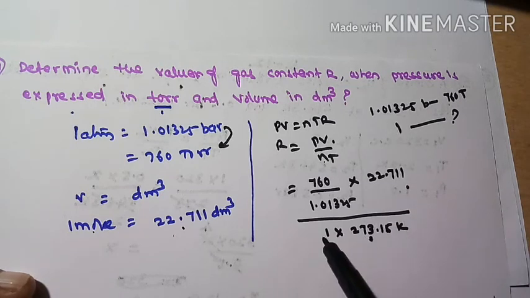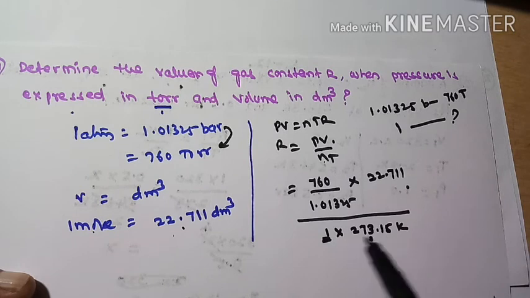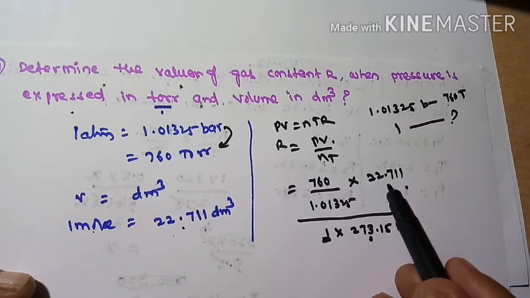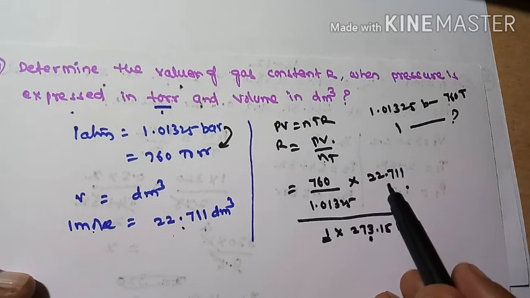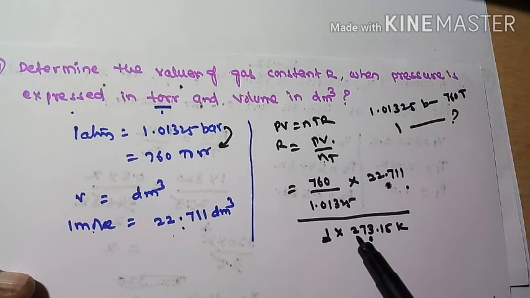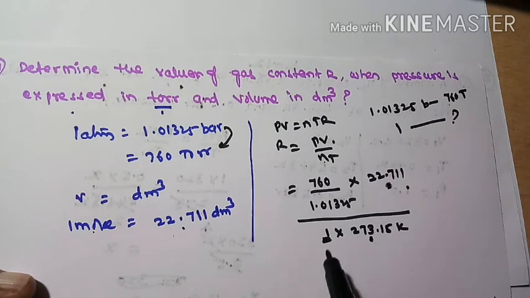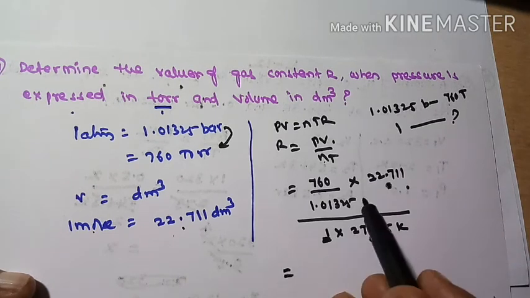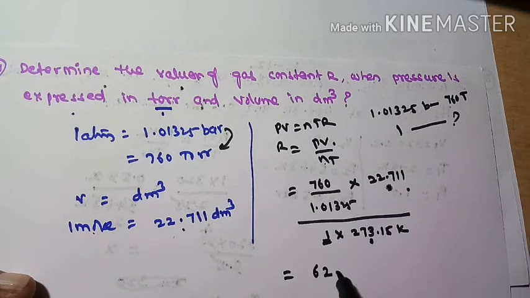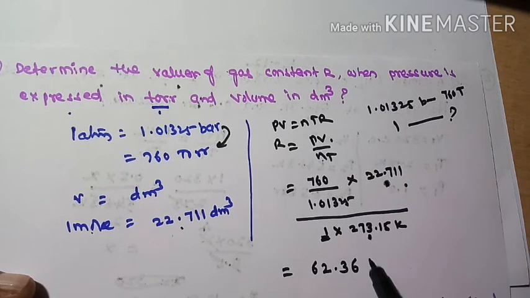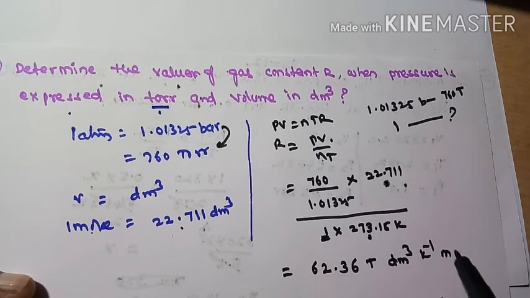Because at STP conditions, 1 mole of gas occupies this much of volume, so that's why we considered this 22.711 decimeter cube. If we solve this one, we will get 62.36 torr decimeter cube per degree Kelvin per mole.